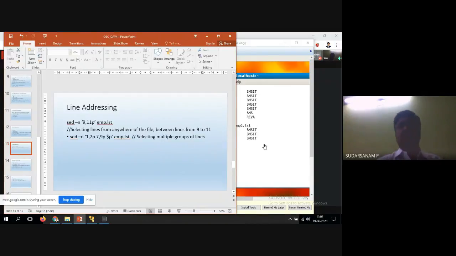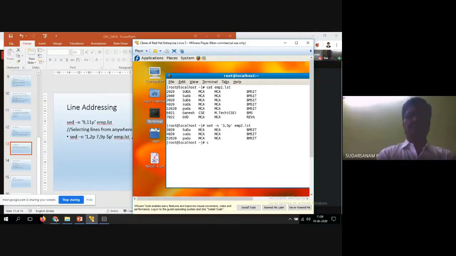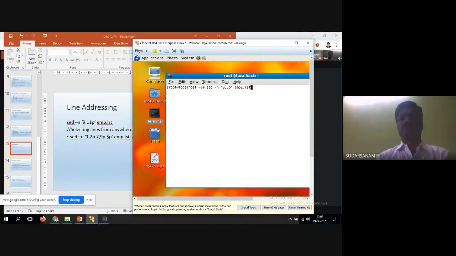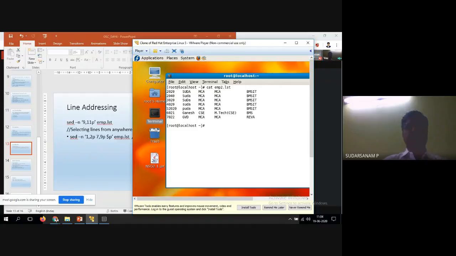This also has one command, and I will tell you how it prints multiples. So now let us display the file name, that is cat emp2.lst. Now I want to print the first 2 lines and the 6th and 7th line. So now how to print it is, go for this.